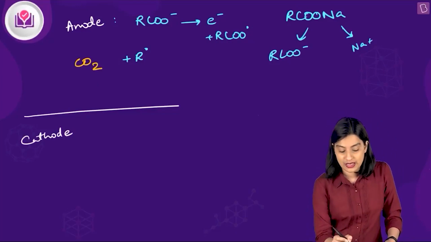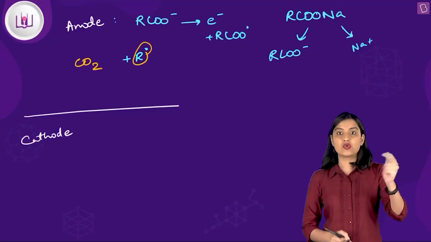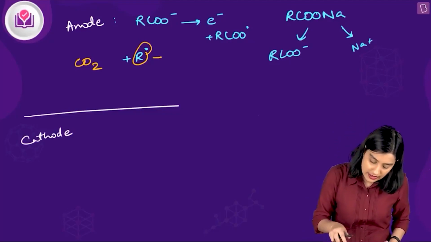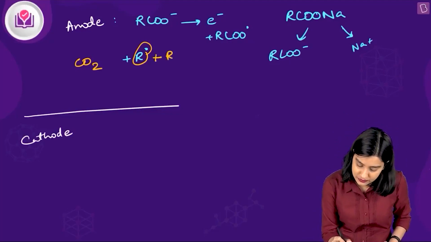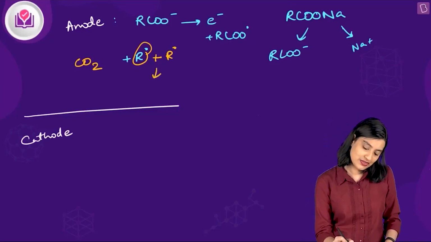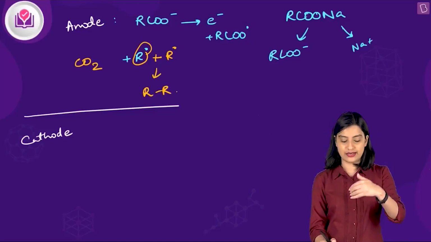What else is happening? You have R•, and this radical is going to find another radical similar to itself. The two free radicals will combine together to give you R–R.